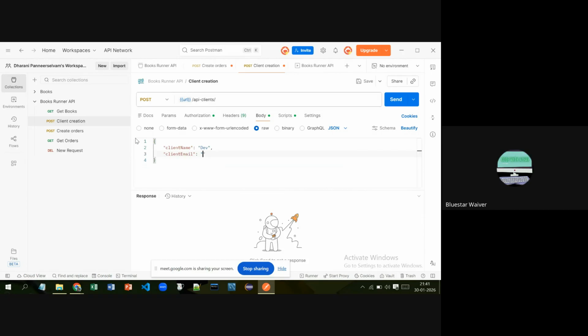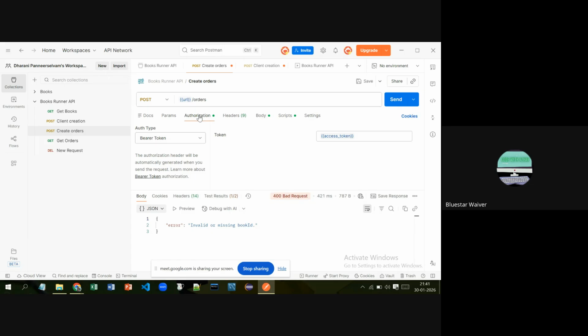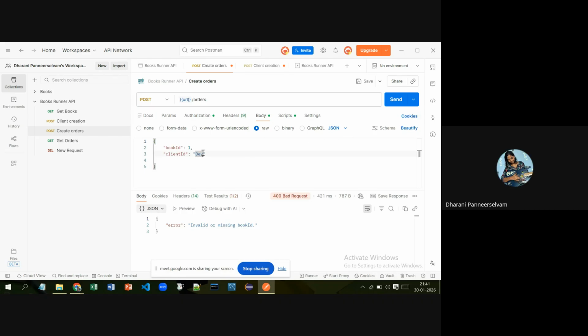See, go to create orders. Sir, it already has orders and authorization is already there from the previous client, right? Go to authorization, click authorization. See, just hover to access token. It already has it, so don't worry about that. Now go to body. If you give customer name instead of client ID, it should work. Try that. Not there, not there. This is the client ID, sir. Just give customer name, it should work.